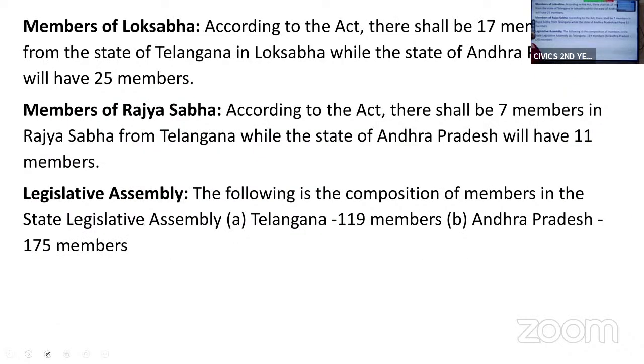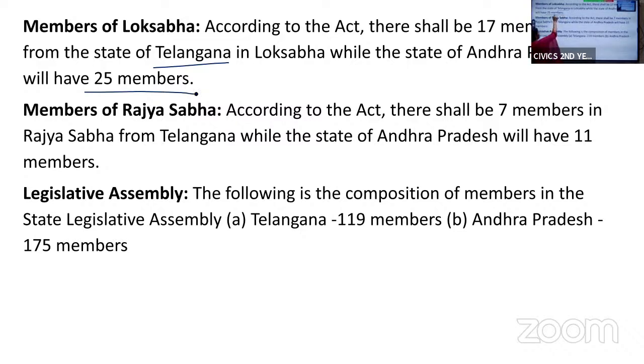Next, coming to the members of Lok Sabha and Rajya Sabha. Now, as two separate states were formed, there shall be representation in the union legislature. According to the act, there shall be 17 members from Telangana and 25 members from Andhra in Lok Sabha.